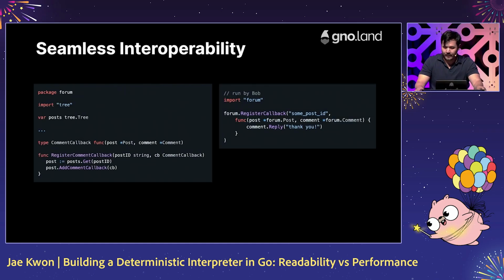So going back to the previous slide, I hope you see that the silly example where Bob registers a callback on Alice's forum post here, it actually works with the Gno VM, but doesn't work anywhere else. So let's talk about Go and what we've learned about Go while implementing this virtual machine.